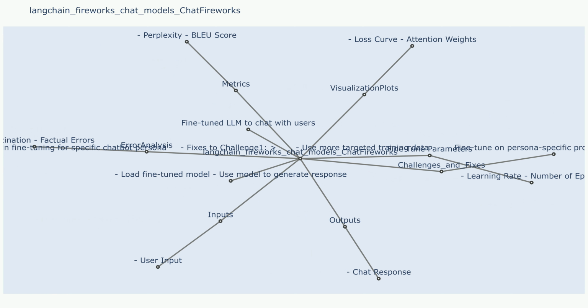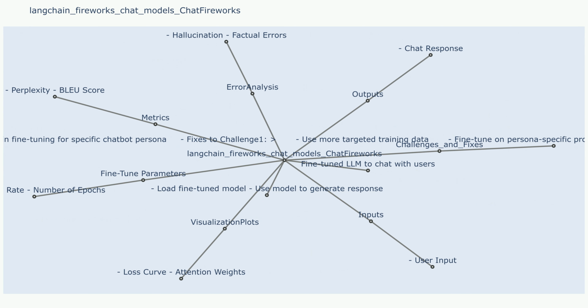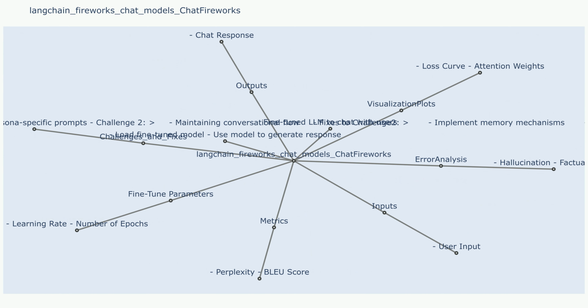Inputs. Prompt: the user's input or question. It can be a natural language query, a structured command, or a combination of both. Context. This includes any relevant information from previous interactions, external knowledge sources, or user-defined data that helps the model understand the conversation's history and provide more accurate and coherent responses.